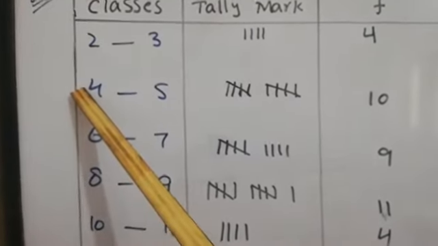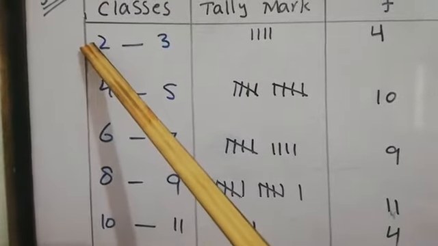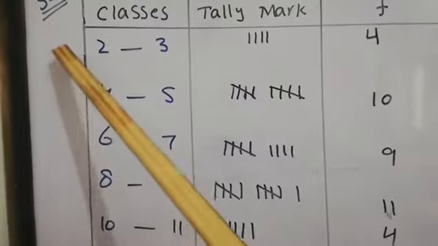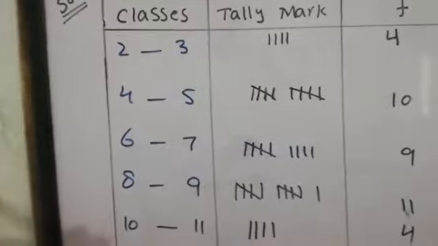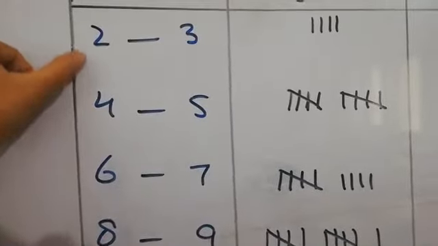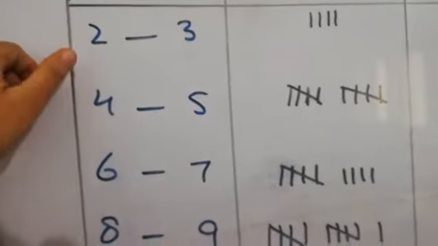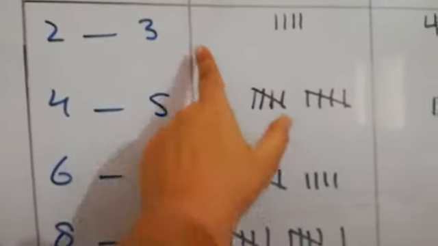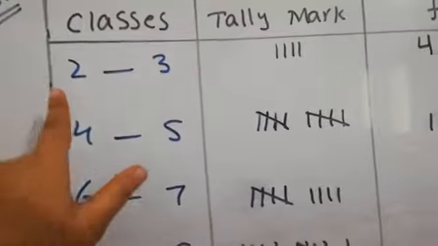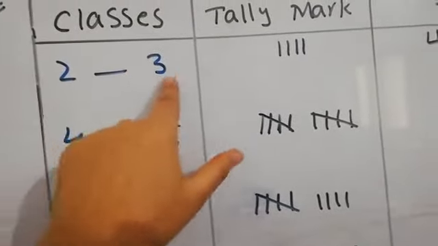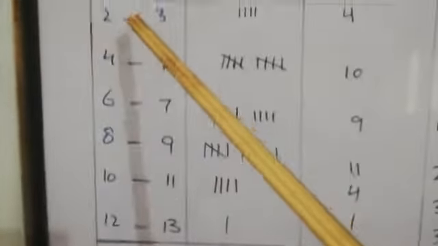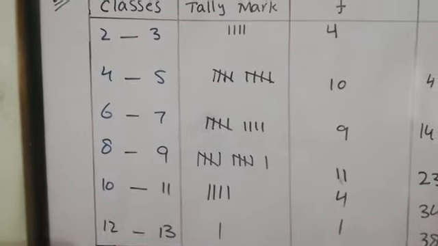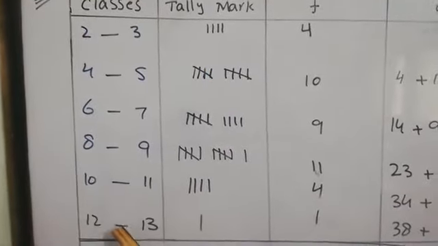And class size means the difference between the upper class limits of 2 consecutive classes. For example, the difference of 4 and 2 is 2. So this is the class size. You can check it from this side also: 5 minus 3 is also 2. And you can see also that between 2 and 3, there are 2 values here. So we can say that the class size is 2. We will write that the class size must be the same in one question, in one distribution.